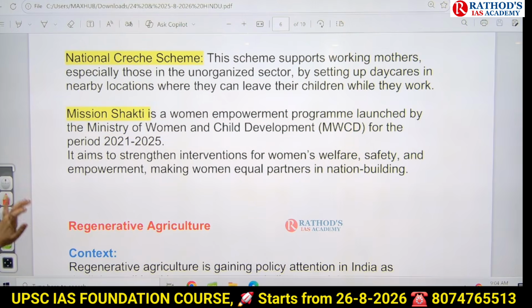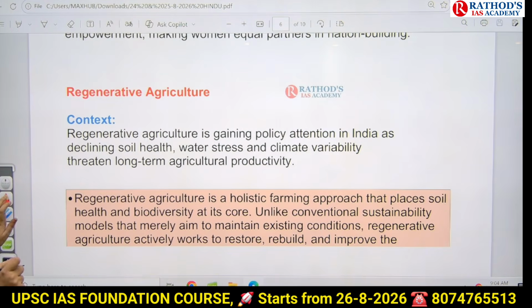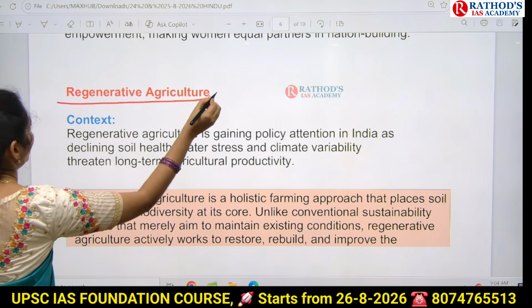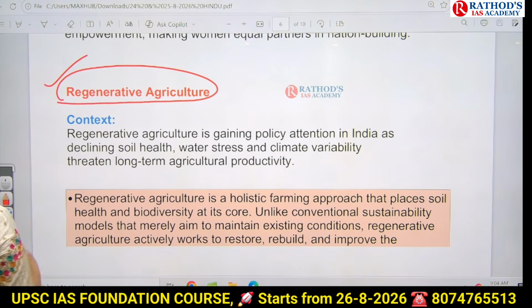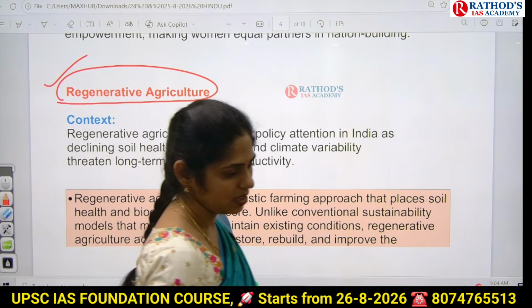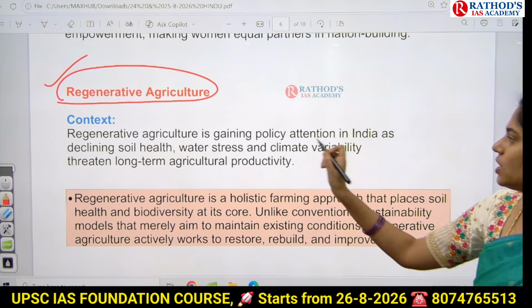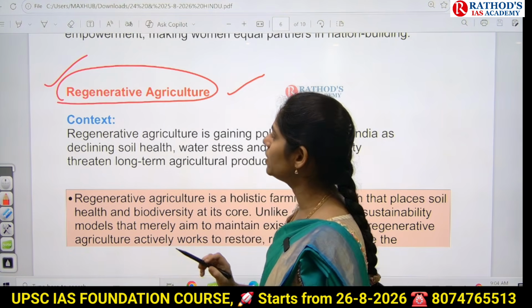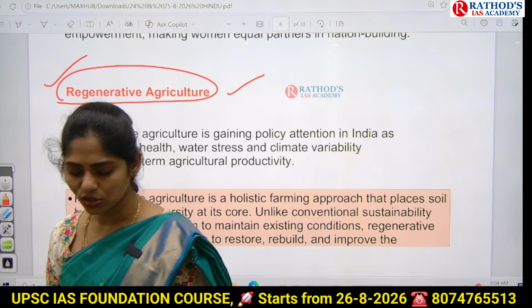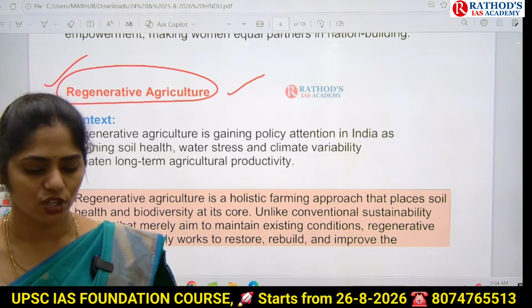Yeah, now let us see the next article. See this title. It is talking about regenerative agriculture. Why this regenerative agriculture is in news is, nowadays the policy of our government is much focusing on regenerative agriculture. Why? What is the need of this regenerative agriculture is, as you all know, we are going for exploitation of groundwater.